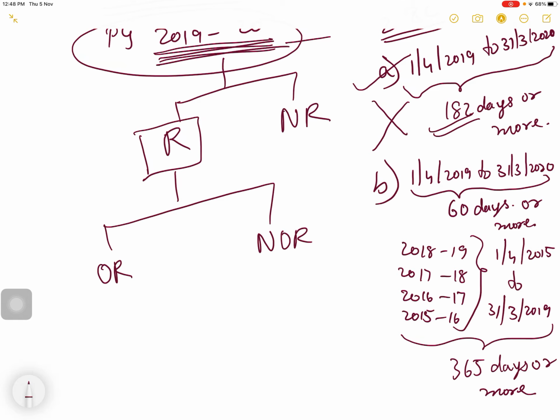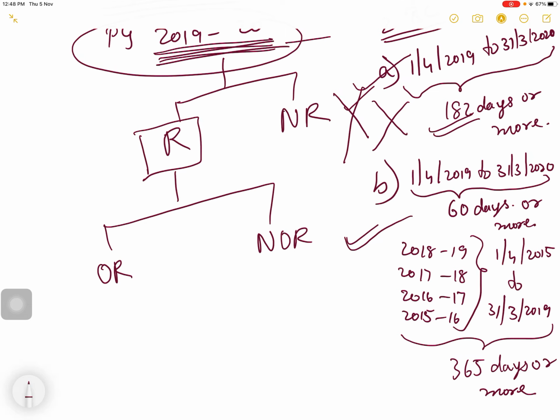Now, first check whether the individual satisfies the first basic condition. If he satisfies the first basic condition, he is resident. Then you don't need to check the second basic condition because you know he is resident. Suppose he does not satisfy the first basic condition, then you check the second basic condition.